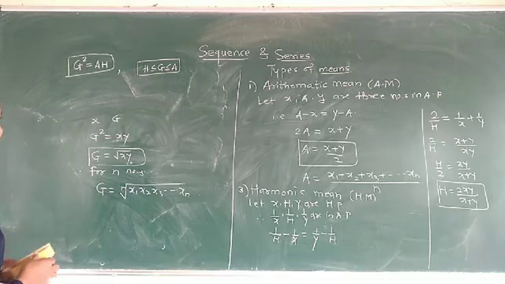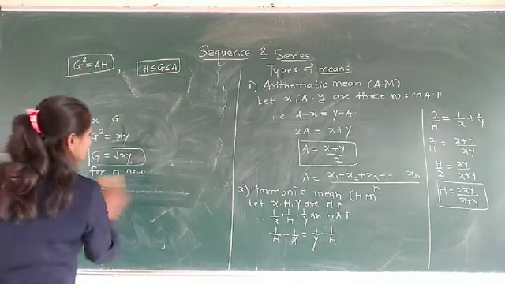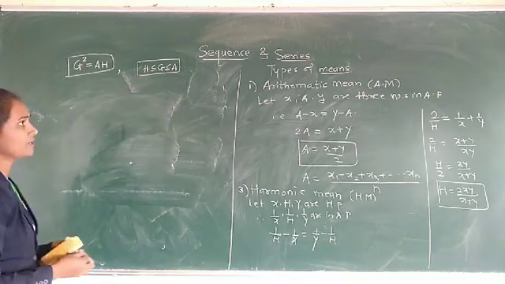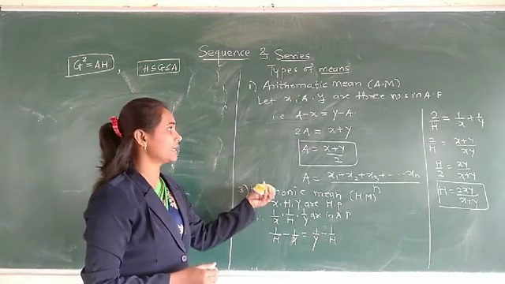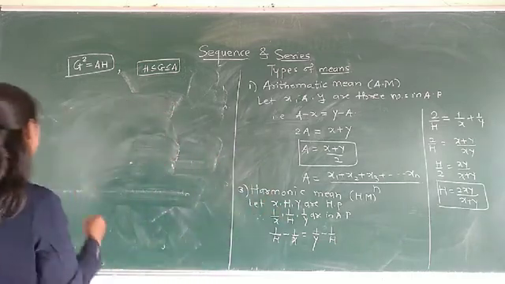Now we see the means. We have to insert some means between terms in arithmetic progression, geometric progression and harmonic progression.